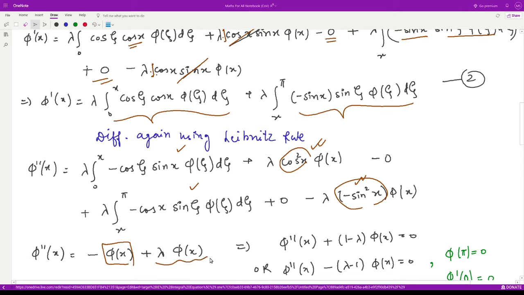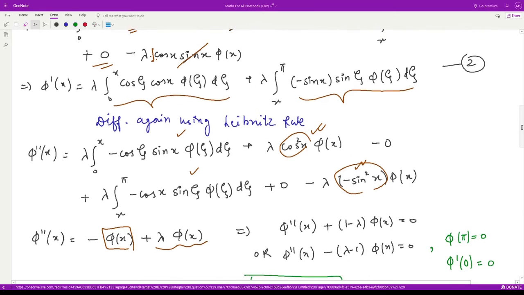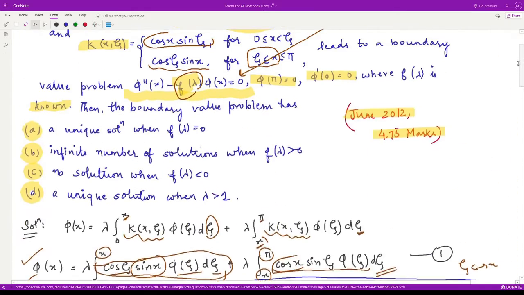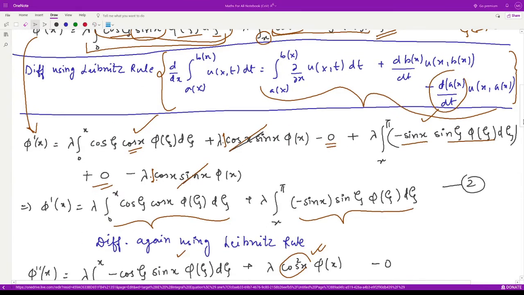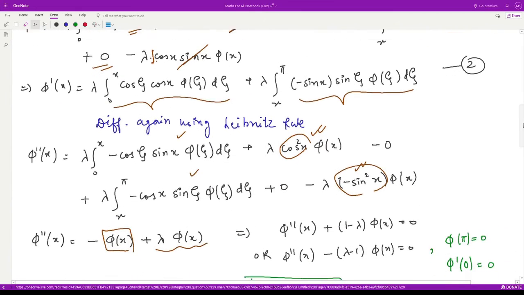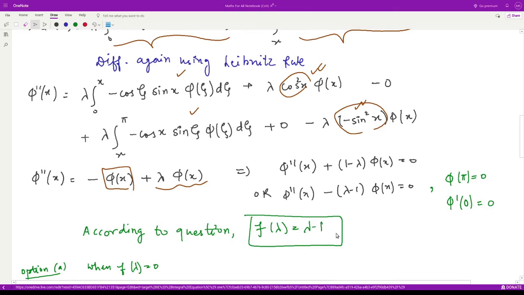So we are only left with this thing. We can simplify this, so it will be phi double dash x. We can move this to the left hand side. It would be minus lambda minus 1 phi of x is equal to 0. So you can see the given form. It is in this form only, minus of some function of lambda. So what is our function of lambda that we obtained? This is equal to lambda minus 1.